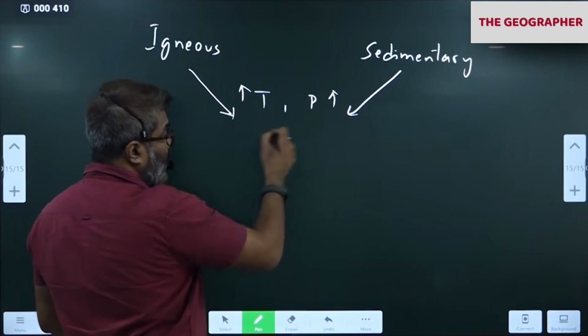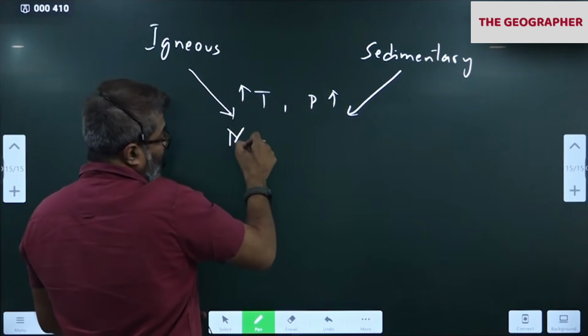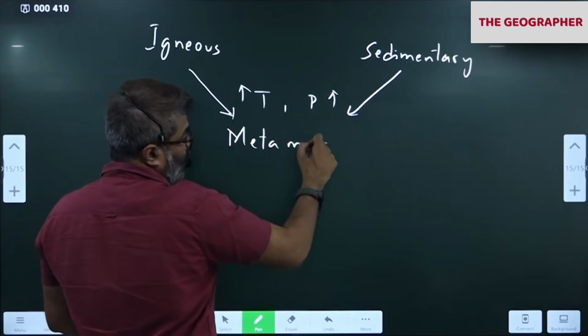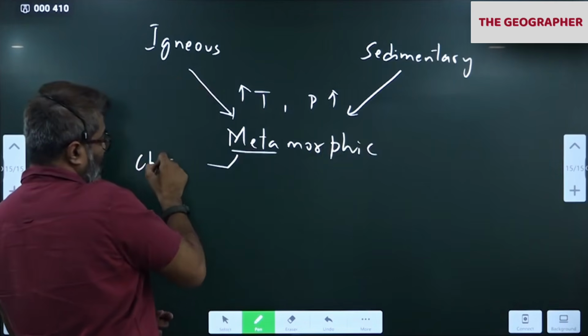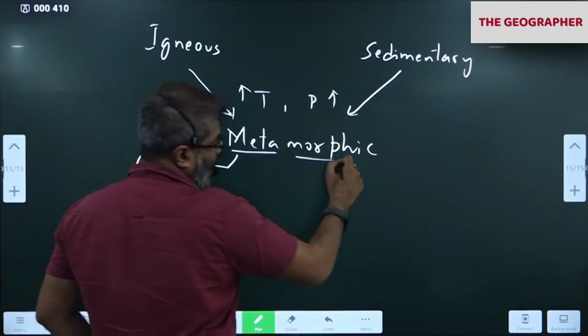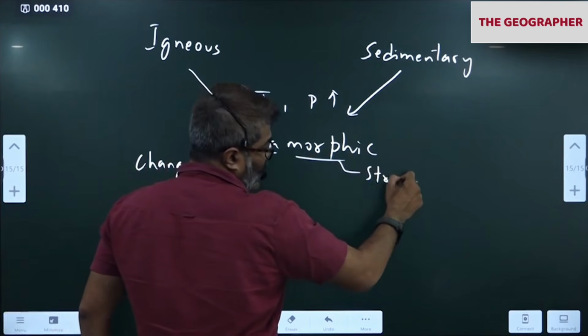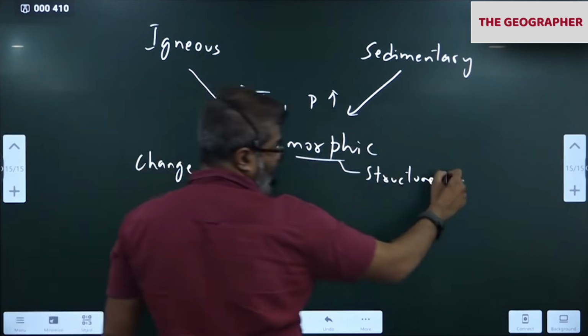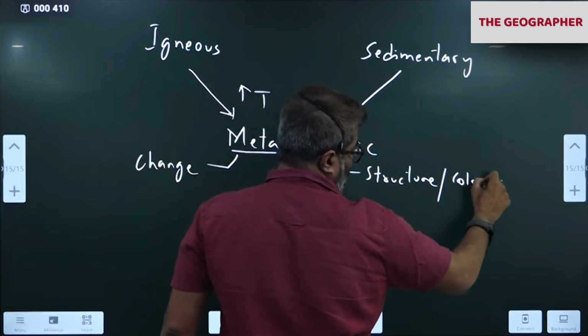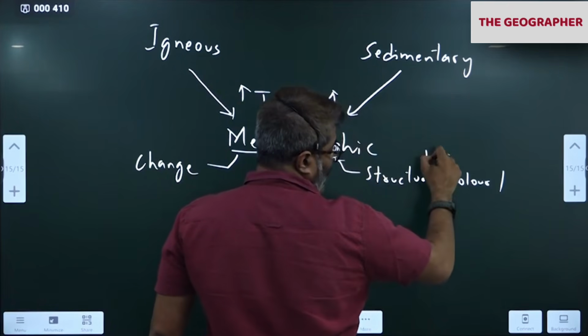That rock is called as metamorphic. Meta means change, morph means structure, means the rock which has changed its structure, color, mineral alignment.